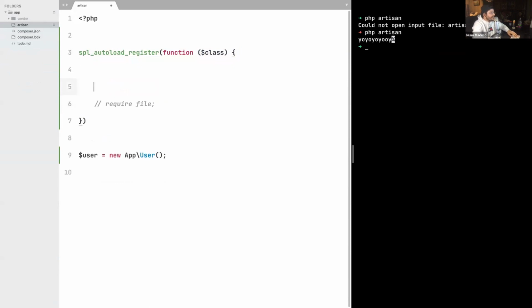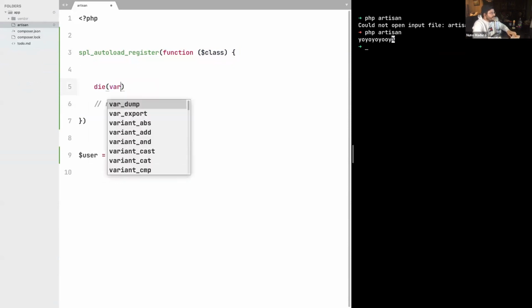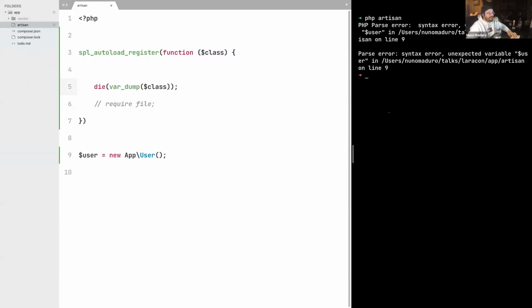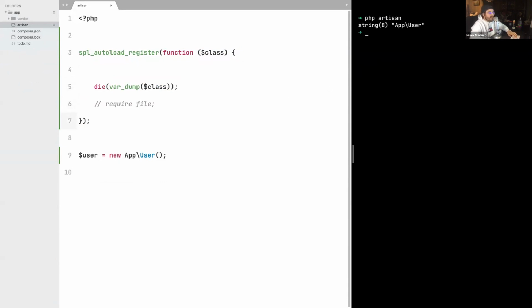So now, for example, if I var_dump the contents of the class, I should see on my terminal something like App\User. Yeah, forgot a comma here. There we go. Let's run this once again, and I see App\User. Once Composer receives the class here, it's going to require the file and give it to us.